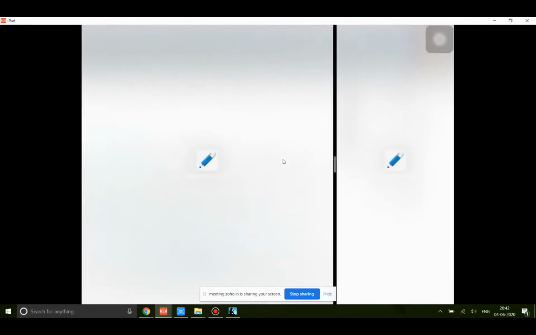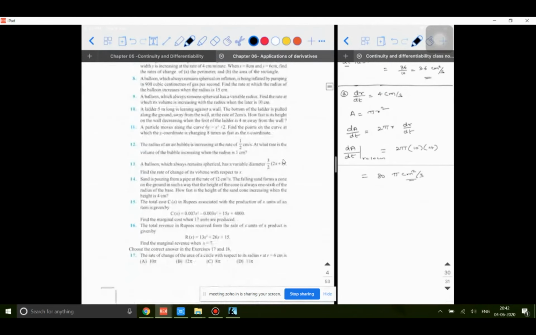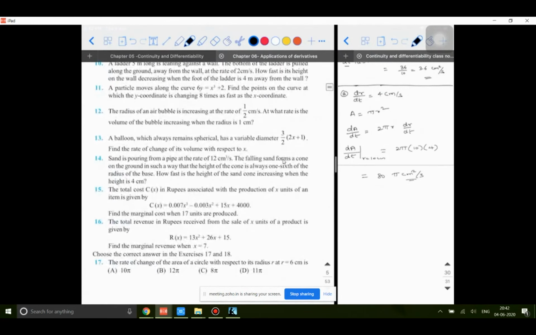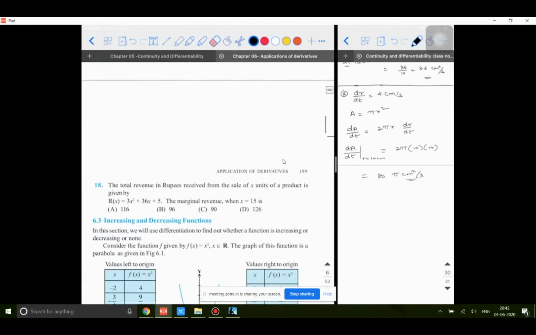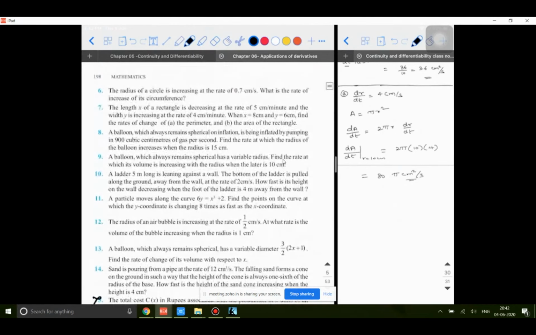You have only problems related to surface areas and volumes. So I'll tell you which problems you need not try. 15th need not, 16th need not, 17th yes. Similarly, 18th you need not try. 15, 16, 18 need not try. Other questions, yes, you can.